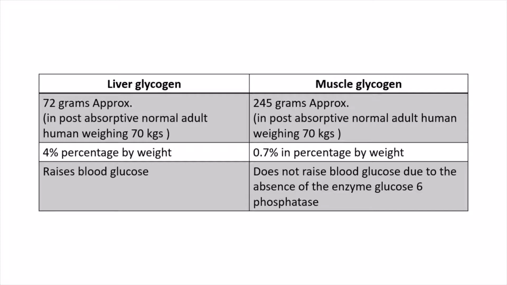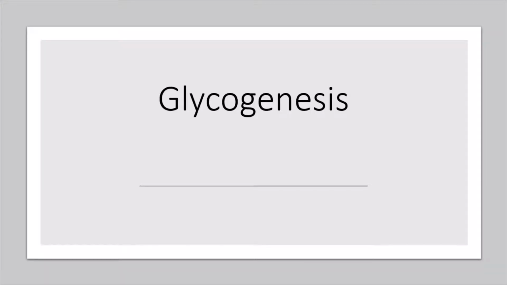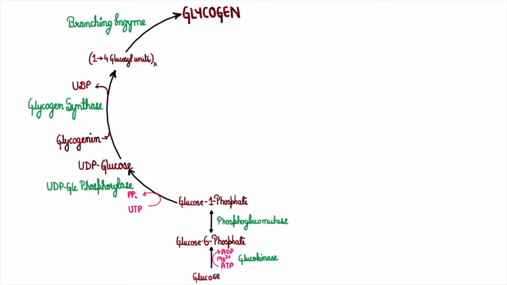Now coming to glycogenesis. Glucose is phosphorylated to glucose 6-phosphate. This is deja vu, or we have seen this step before. If you are saying glycolysis, then you have revised it all. Else, I would like you to revisit glycolysis and gluconeogenesis from my previous videos. The link for the same will be available in the description box below.